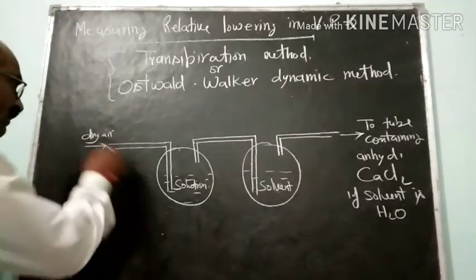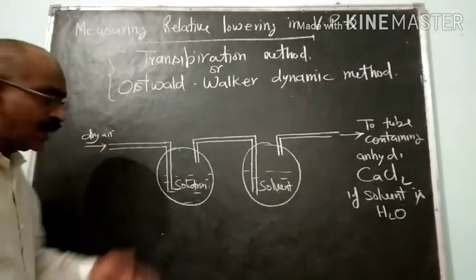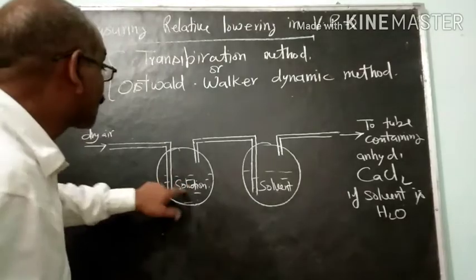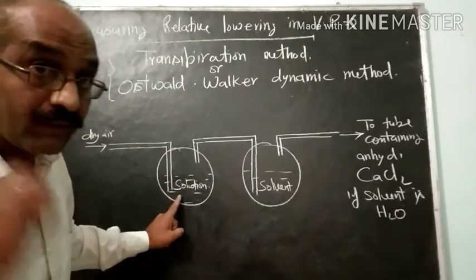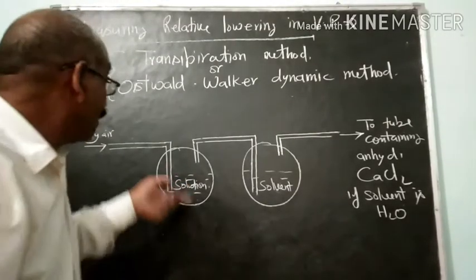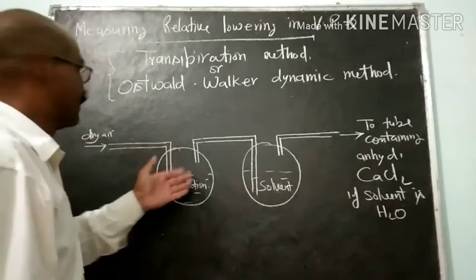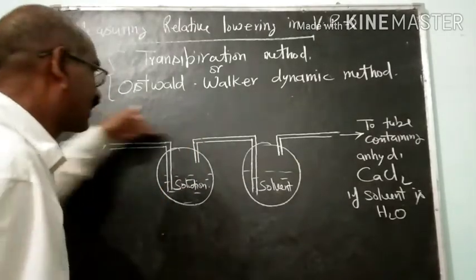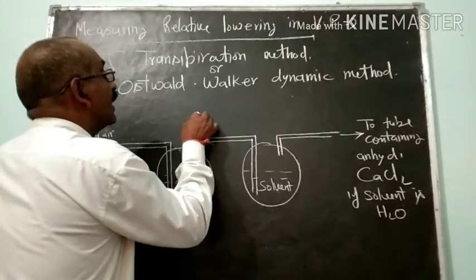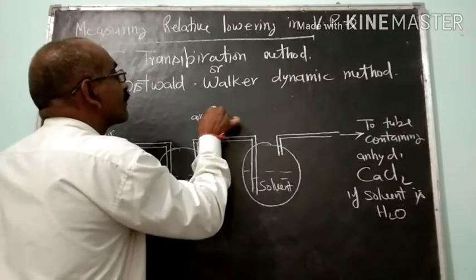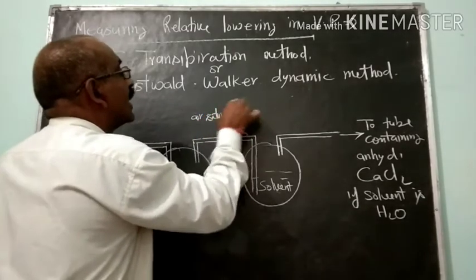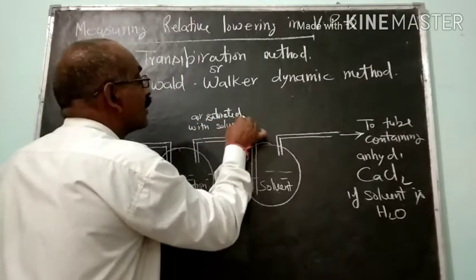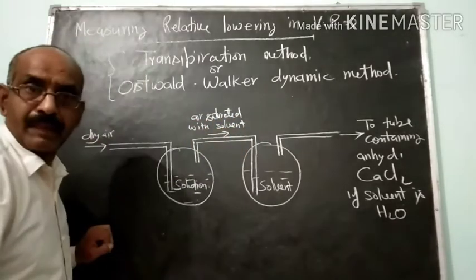Now what happens from here? Dry air is passed. When dry air comes out through the solution bulb, as the solution has a non-volatile solute, only solvent vapor will come out along with the dry air. So the air which is saturated with solvent comes out from here.